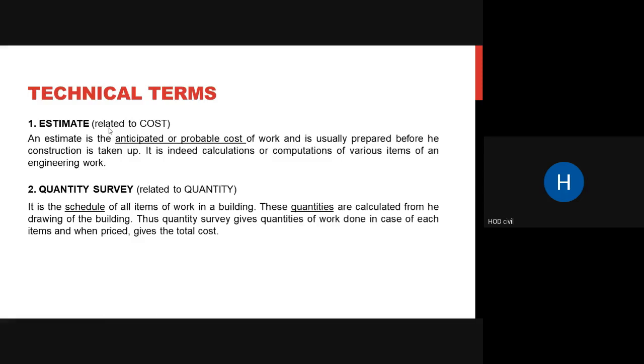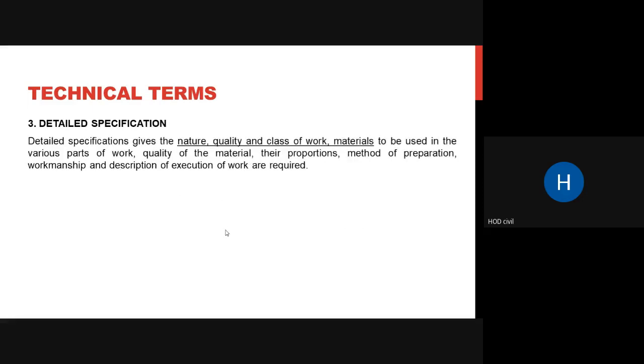And when you ask for quantity survey, it is related to the quantity of various materials and the quantities of various works. Next thing, what do you mean by detailed specification? Specification, as I said, gives us how the work has to take place: what workmanship is required, what material is required, what is the class of work, what is the nature of the material, what are the properties of the materials. All these are given in the specifications of every work.